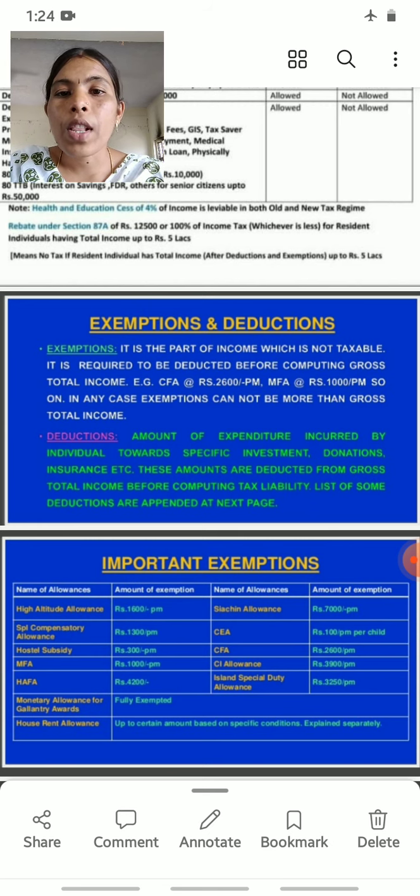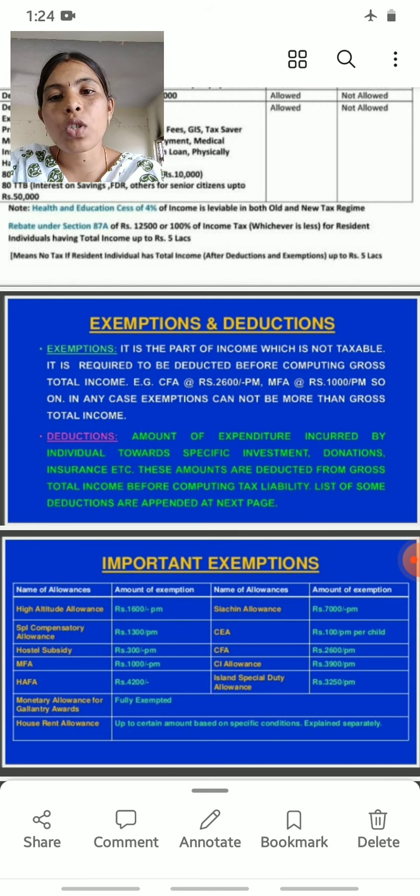Rebate under section 87A of rupees 12,500, or 100% of income tax, whichever is less, for resident individuals having total income up to 5 lakh rupees.